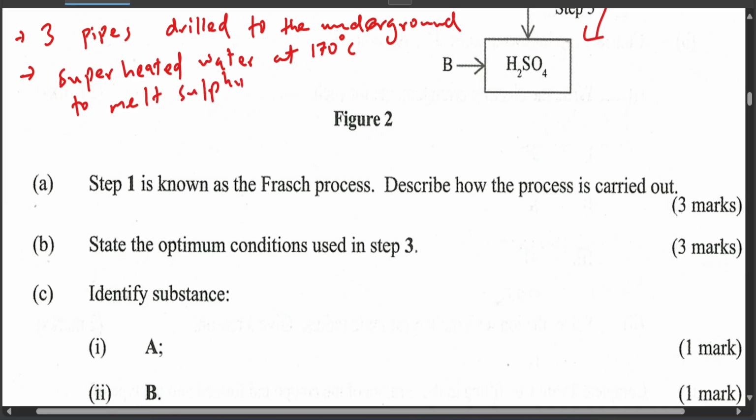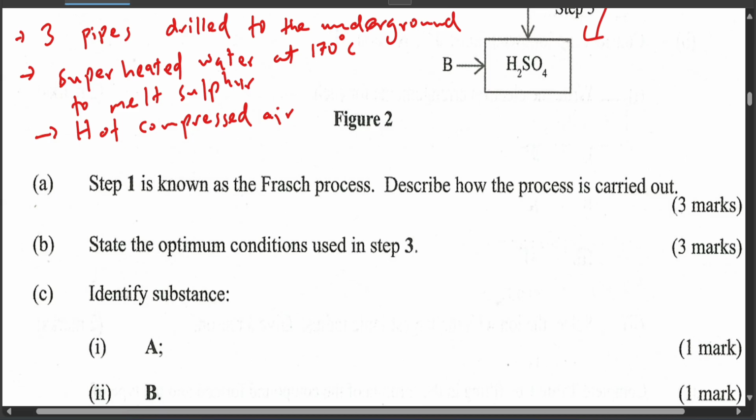Okay, and then we also pass hot compressed air to the innermost pipe. Remember, the pipes are 3. So there's the innermost, there's the outermost. So you should know that. To the innermost pipe, you usually pass hot compressed air. So make sure you highlight the innermost pipe.